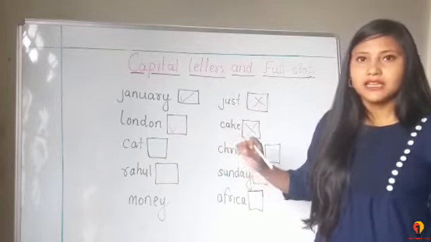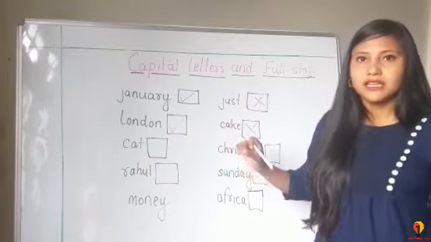Sunday is also the name of a day, and the names of the days we write with a capital letter. The first letter should be capital. So here we are going to take. And money is just a word. Here we will not write the M in money as a capital. So crossing it. Africa is the name of a country, so we write the A in Africa as a capital. So taking here.